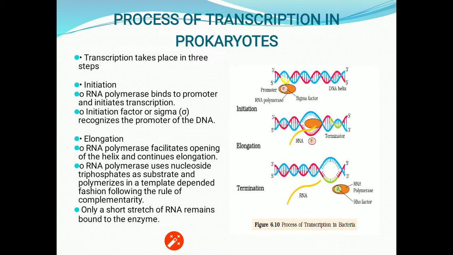While in eukaryotes, because the nuclear membrane is there, the messenger RNA, ribosomal RNA and transfer RNA all get formed inside the nucleus, and then through the nuclear pore they come out into the cytoplasm, and there the process of translation will take place. In prokaryotes, RNA polymerase is able to form all types of RNA, the messenger RNA, transfer RNA, and ribosomal RNA, as per the need of the cell. While in eukaryotes, the RNA polymerase is of different types to form different types of RNAs.